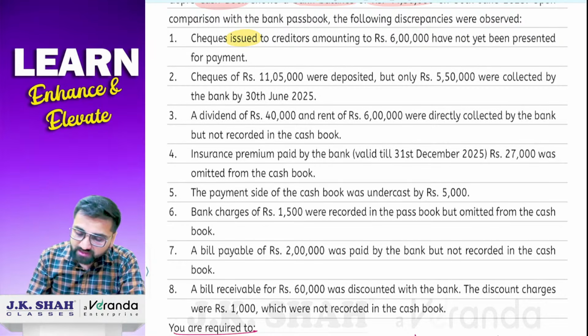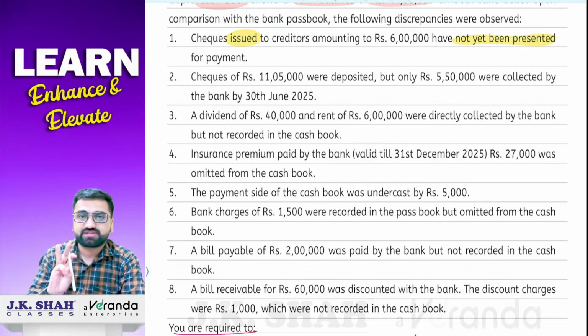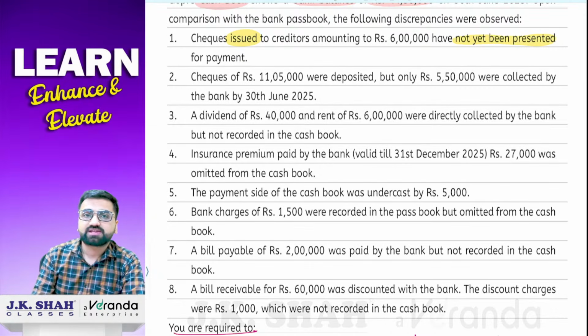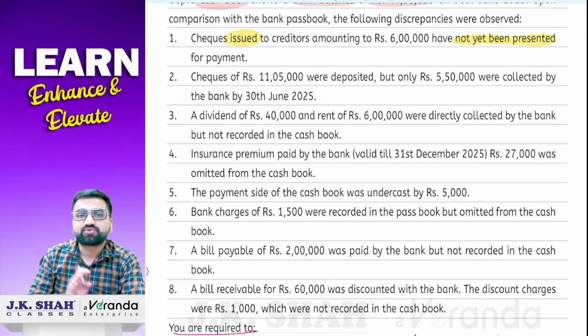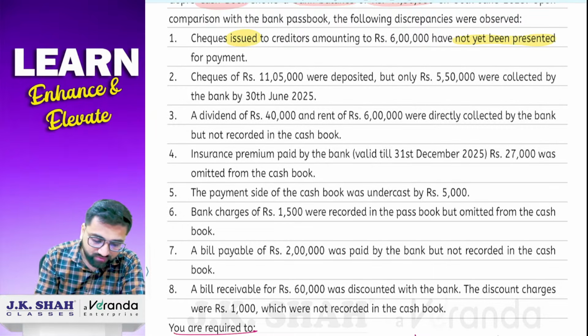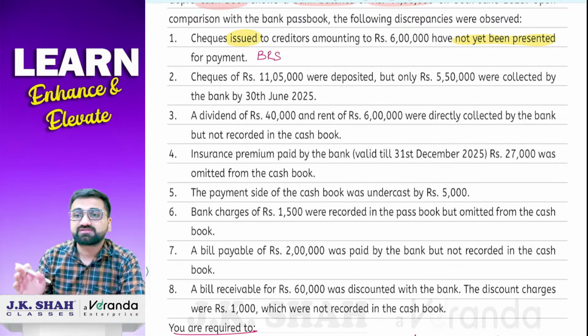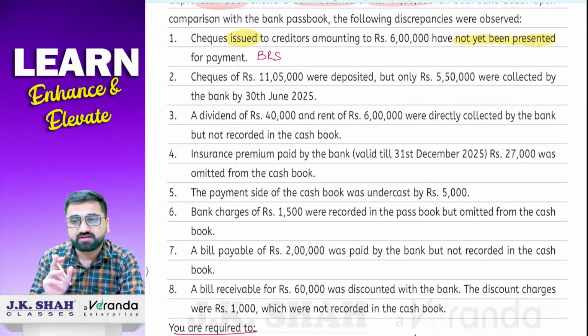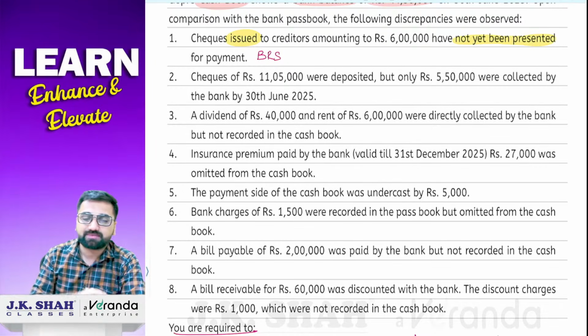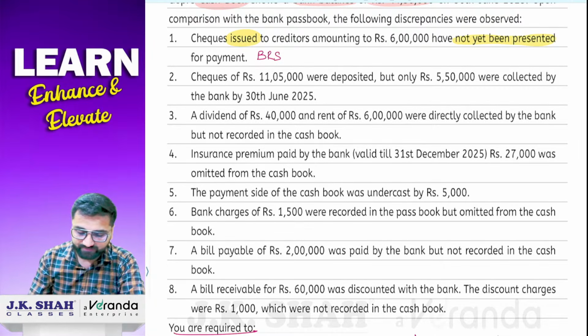Issued, not yet presented. Just now we studied that there are 3 transactions: check issued but not presented, check deposited but not cleared, and any errors made by the bank. Those 3 transactions will directly go to BRS. They will not come to adjusted cash book. So we will write down here BRS. Plus minus we will do after we finish our adjusted cash book preparation, after balance carried down comes, not now. Just finish and write down BRS.